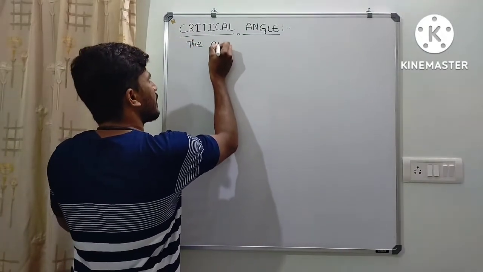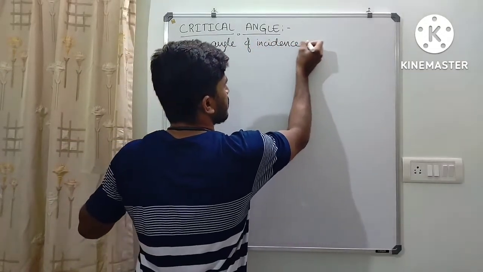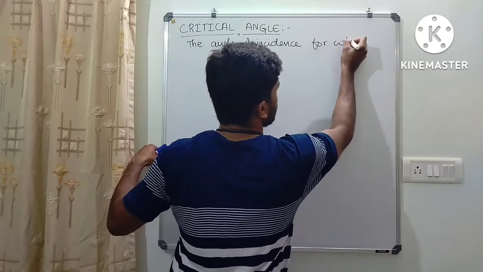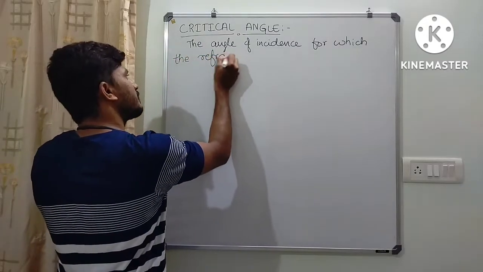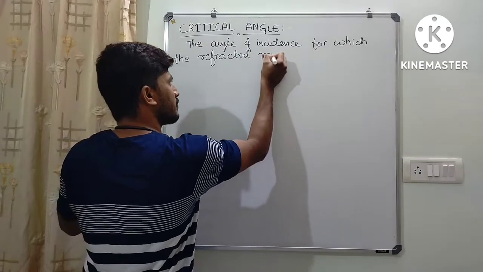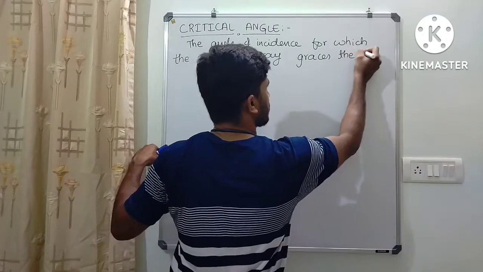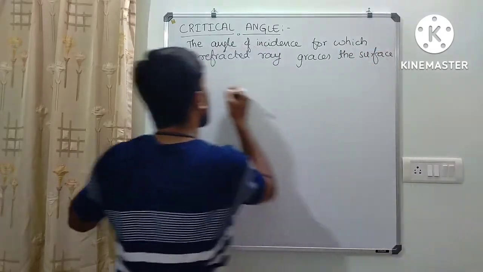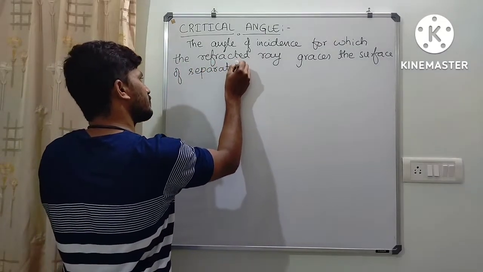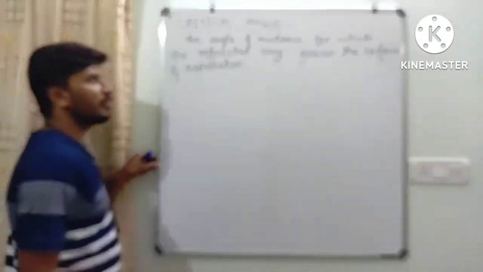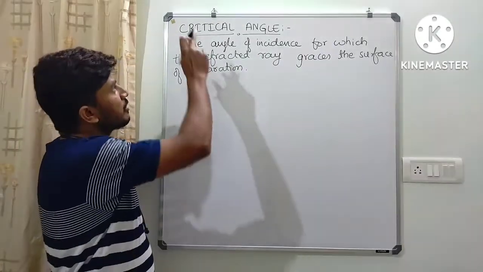The angle of incidence for which the refracted ray grazes the surface of separation, that is called the critical angle.